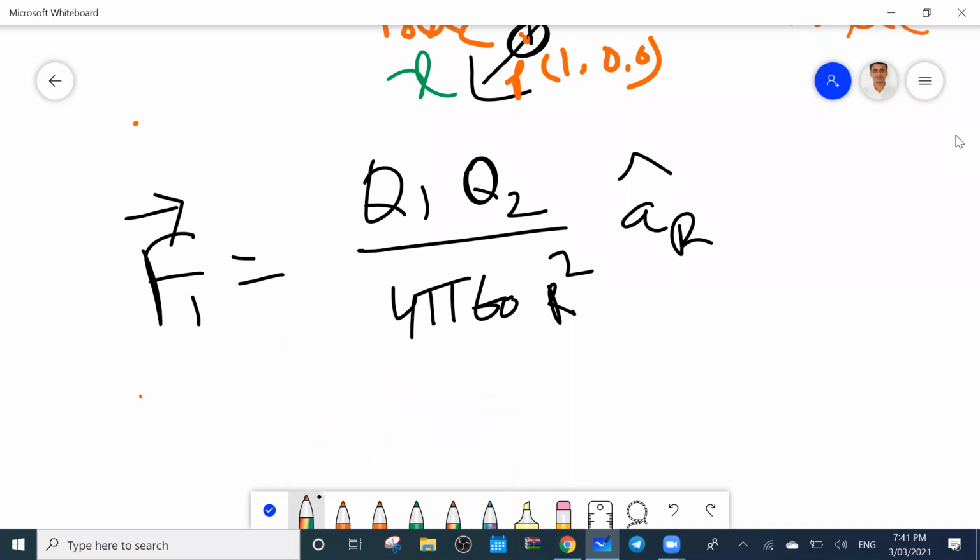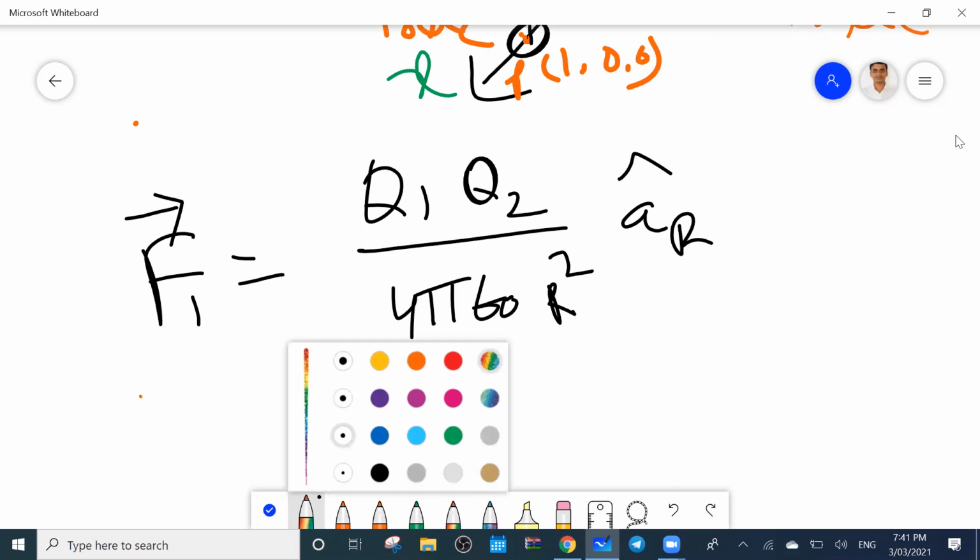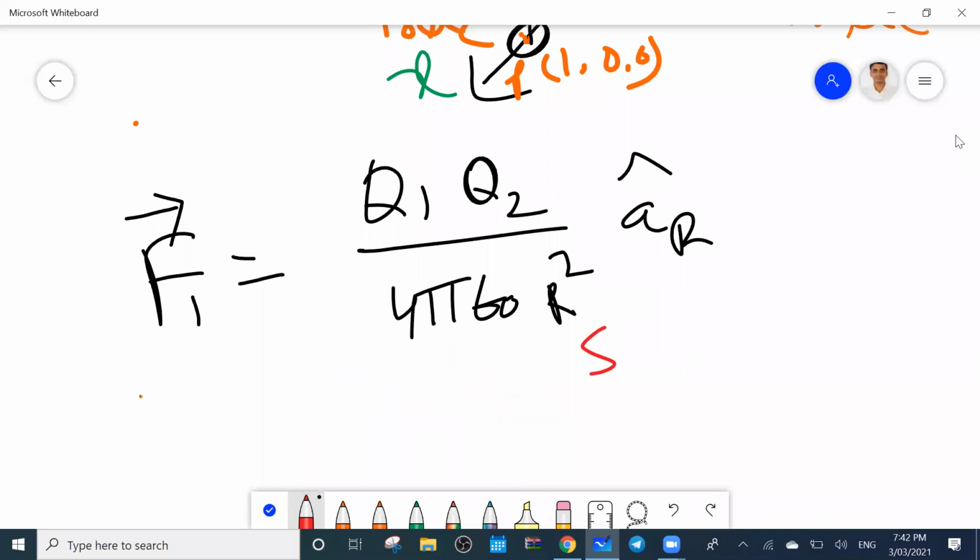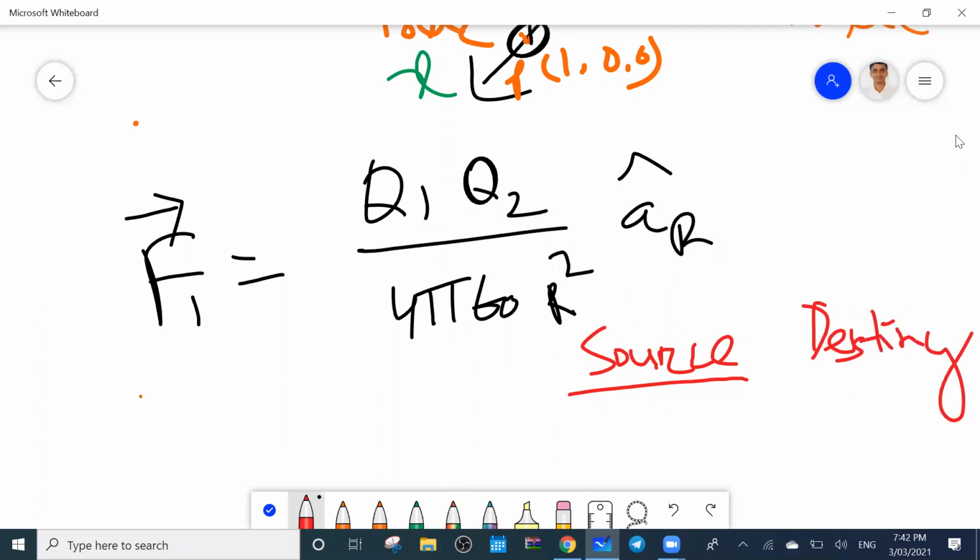First all of you list out the source points and the destination point. Then only you can find out. So how many source points are there? 4. Destination is 1. Okay.